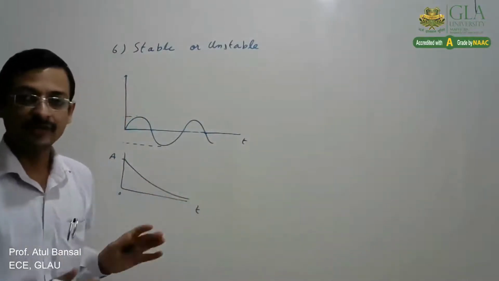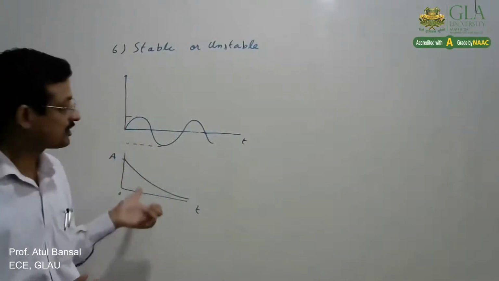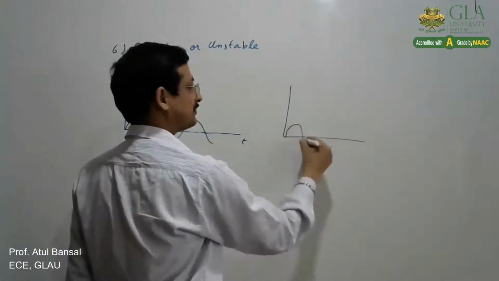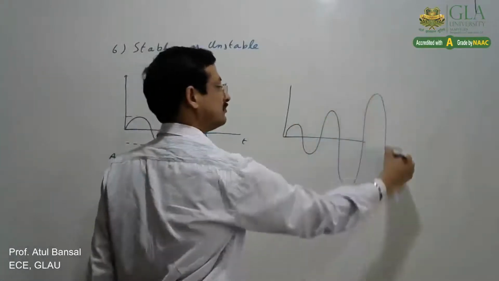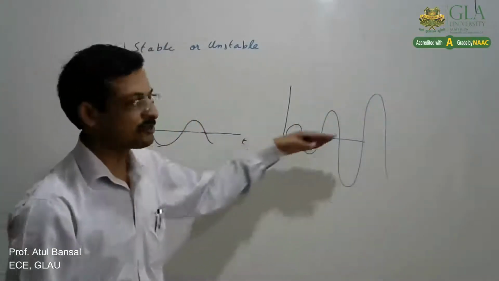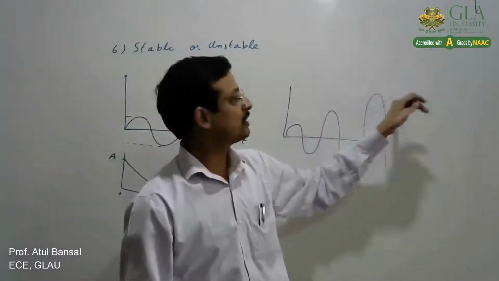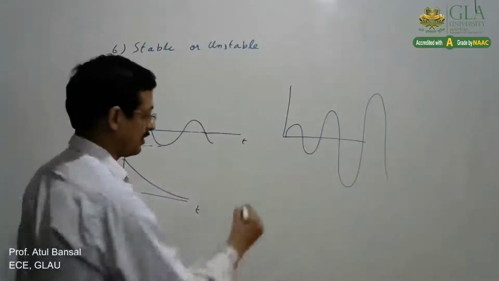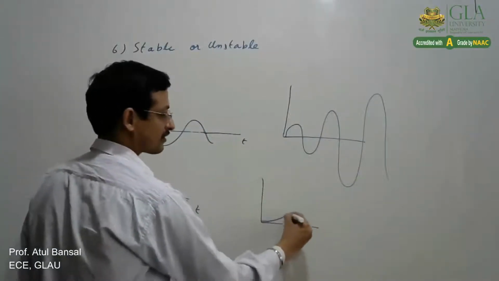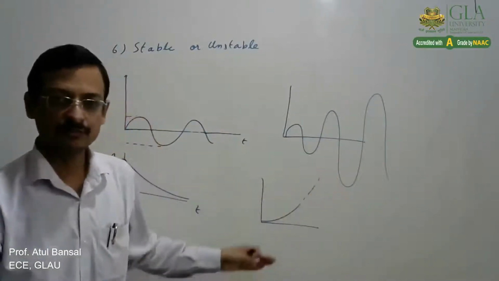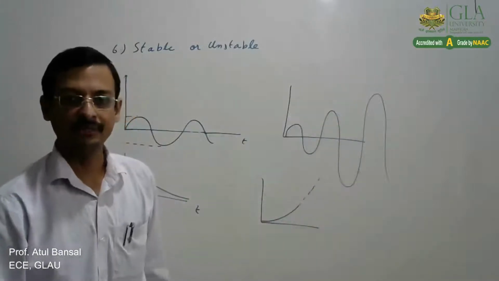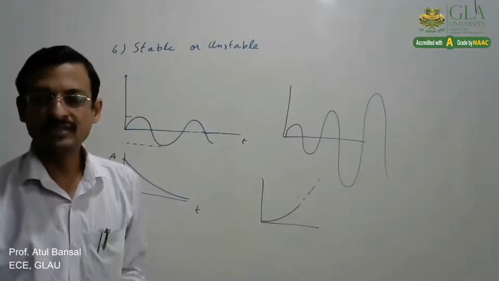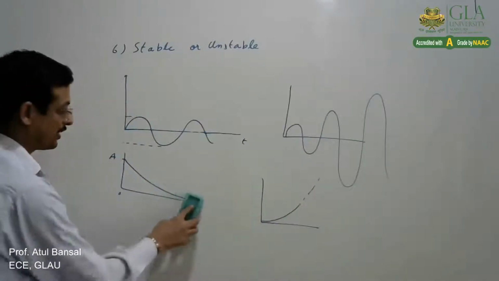So it is not plus infinite or minus infinite value. So this is a bounded signal. But if the signal is growing exponentially, continuously growing, then at infinity the magnitude will become infinite. So this is unbounded. Same way, if we have this signal, which is exponentially growing continuously with time, at some point this magnitude will become infinite. So we say that these signals are unbounded.